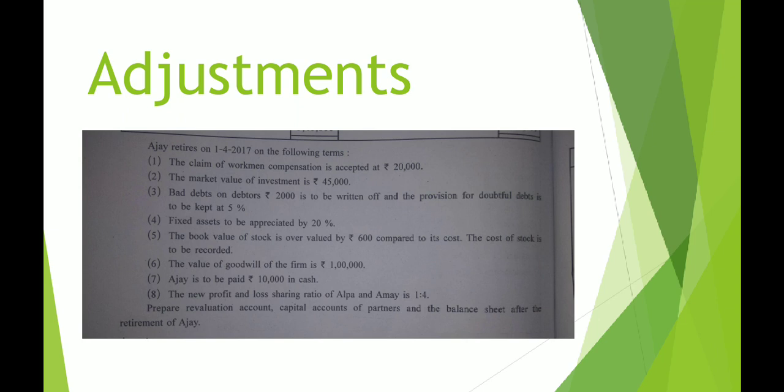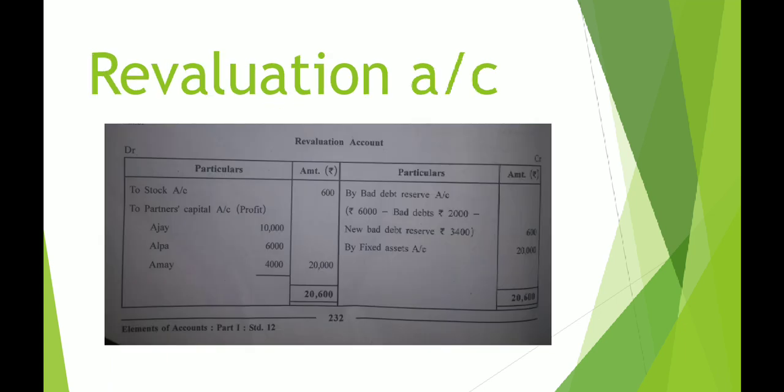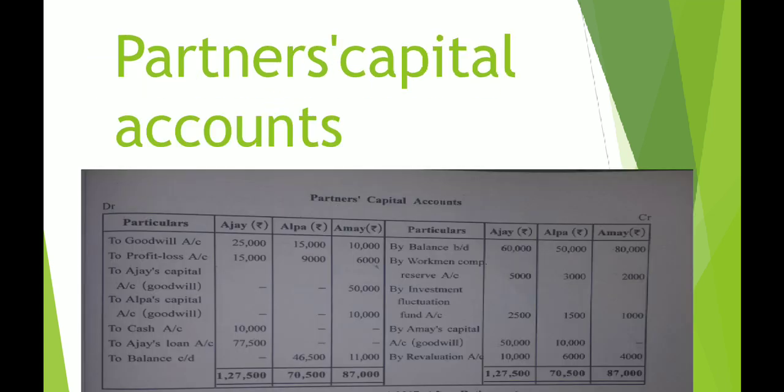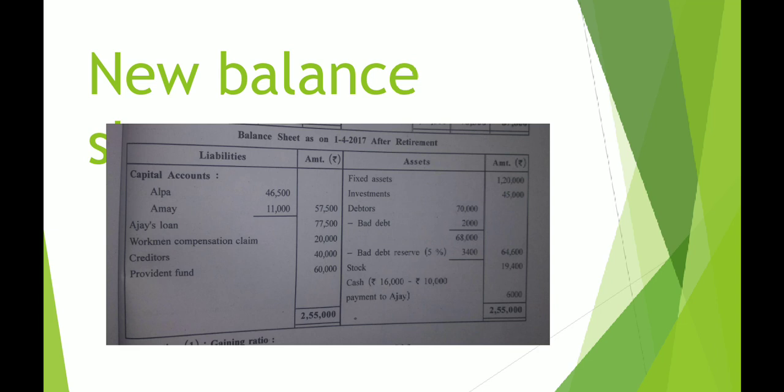Alright, now we'll check the effects of this adjustment. Please pay attention. The first effect of Workmen's Compensation Fund will be given in the new balance sheet on page number 233, liabilities side. Please check, it is written Workmen Compensation Claim 20,000. 20,000 is the amount in the adjustment. That simply means out of 30,000, 20,000 you are supposed to pay, and this becomes your liability.